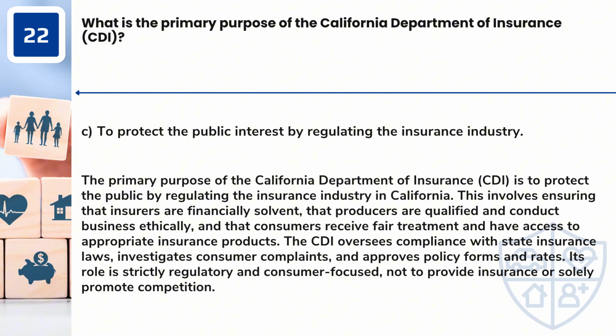Answer: C. To protect the public interest by regulating the insurance industry. The primary purpose of the California Department of Insurance, CDI, is to protect the public by regulating the insurance industry in California. This involves ensuring that insurers are financially solvent, that producers are qualified and conduct business ethically, and that consumers receive fair treatment and have access to appropriate insurance products. The CDI oversees compliance with state insurance laws, investigates consumer complaints, and approves policy forms and rates. Its role is strictly regulatory and consumer-focused, not to provide insurance or solely promote competition.